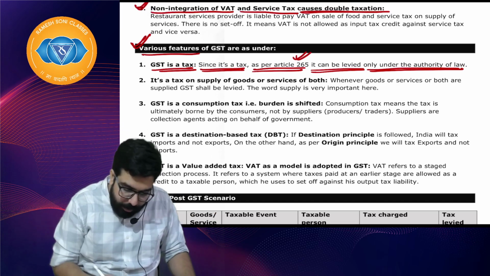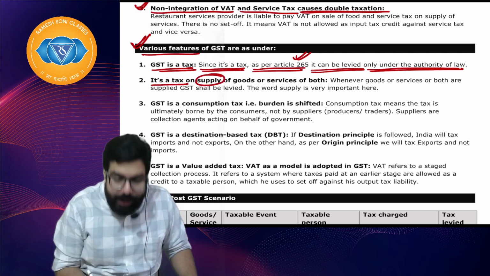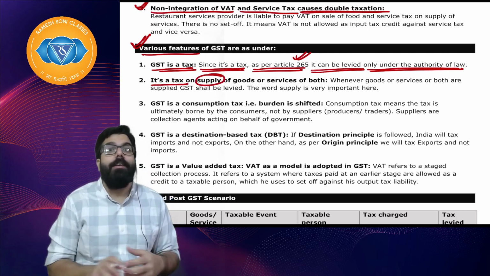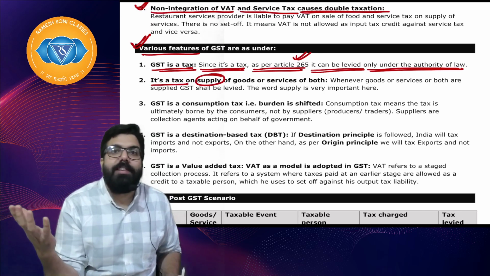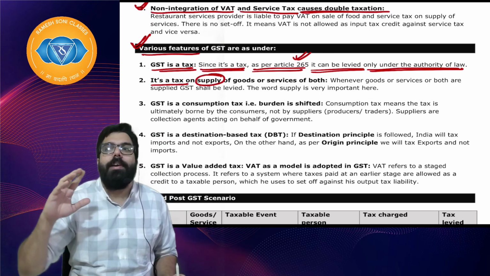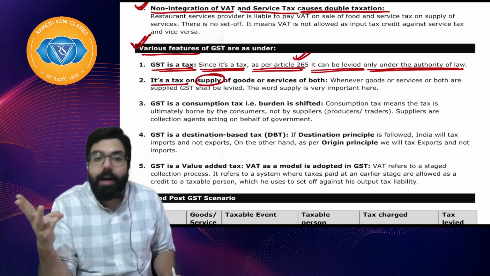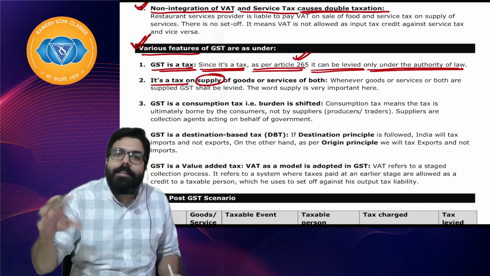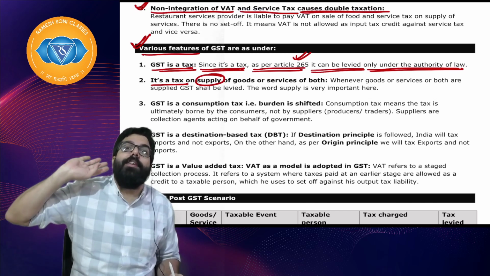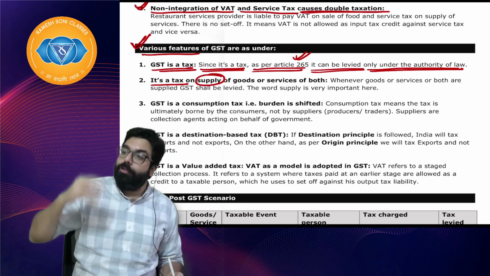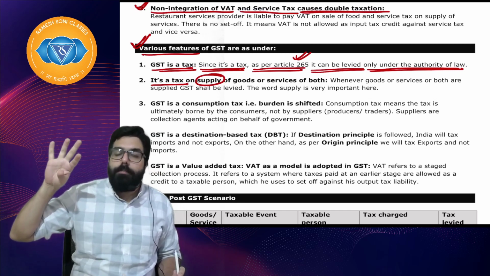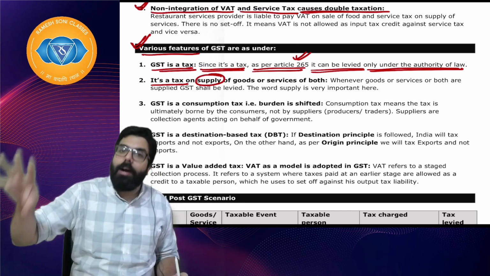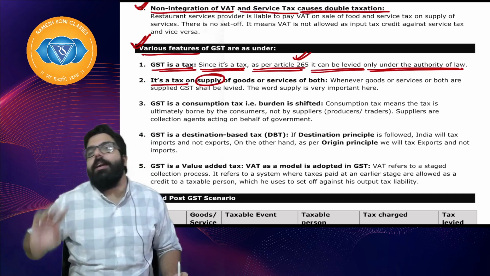Next. It's a tax on supply. Sir, supply. I told you supply. When we are reading further, we'll see the definition of supply. It says supply means sale, transfer, barter, exchange, lease, rental, everything is included in the definition of supply. Whenever I am selling goods, whenever I am leasing out, if I am renting out something, everything has been included in the definition of supply.